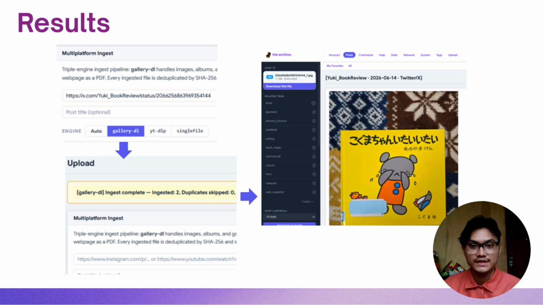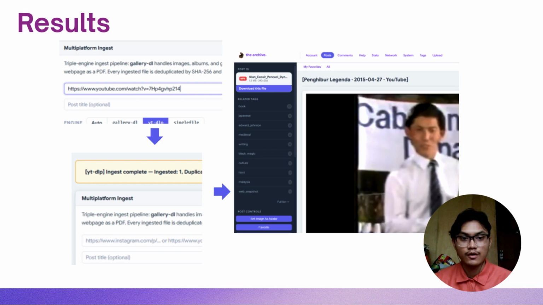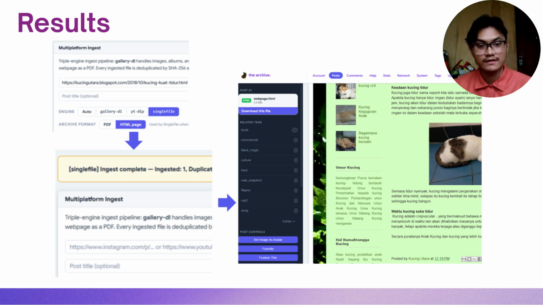This is a result of processing a URL from a platform like Twitter that auto-downloads the content, the picture, the username, the date obtained, and the platform it originates from. Over here is a result of ingesting a URL from YouTube. It's also able to capture the user, the date, and the platform itself. Over here is a result of ingesting a Blogspot URL that's able to save the HTML format of the Blogspot itself.